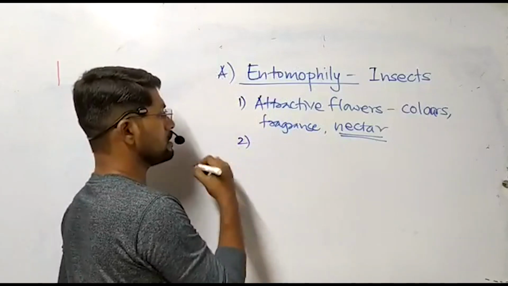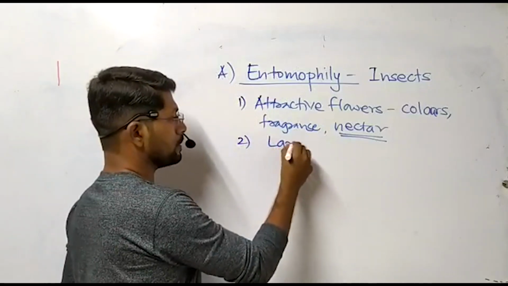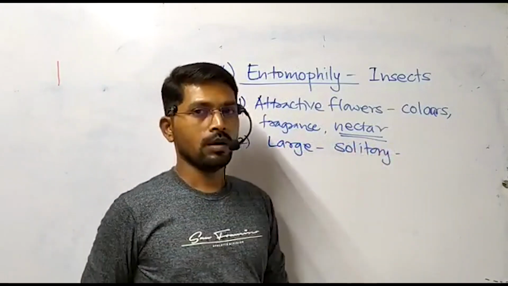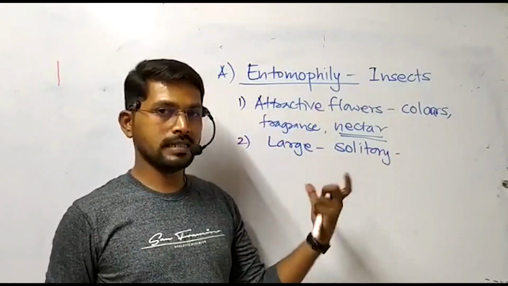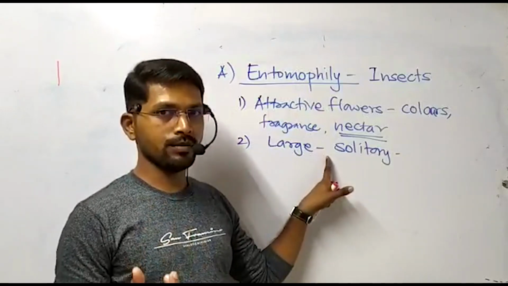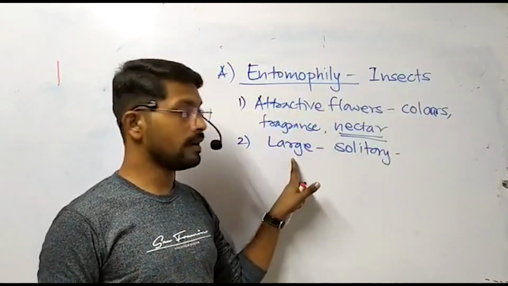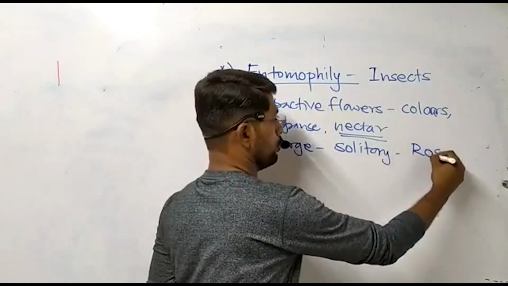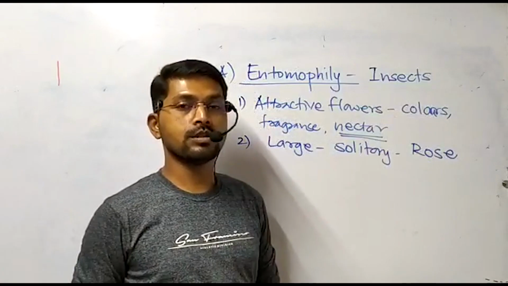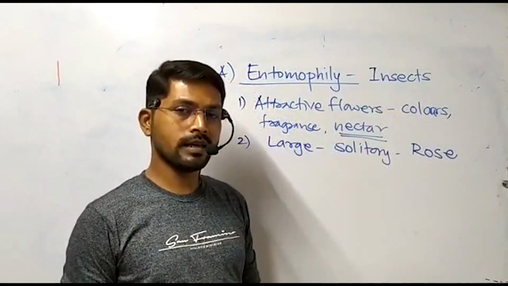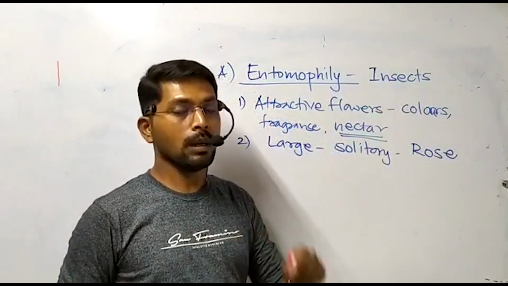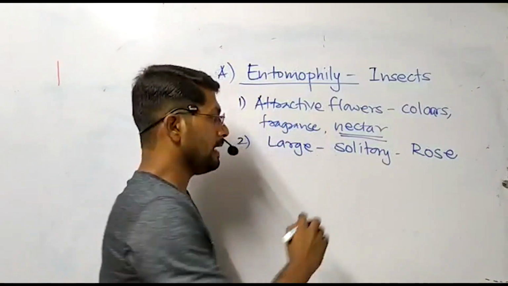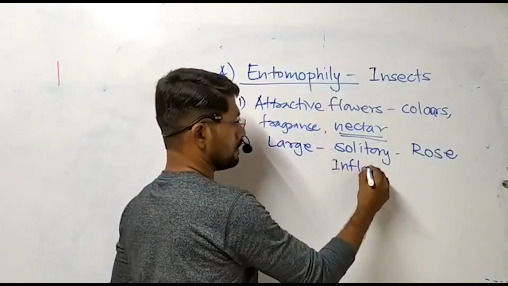Second important thing is, such flowers are quite large when they are solitary, meaning born singly on the pedicel. When it is singly produced, it is called solitary. Such flowers are large, beautifully colored, attractive. You can take the example of rose. When such flowers are very small, minute, whether colorful or colorless, they form a group, and that is called inflorescence.